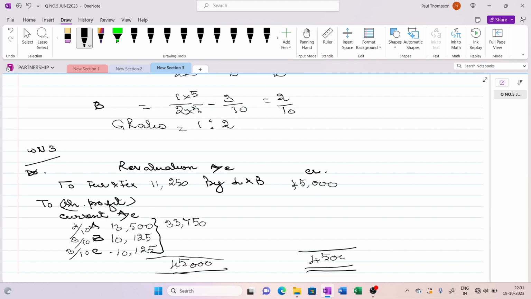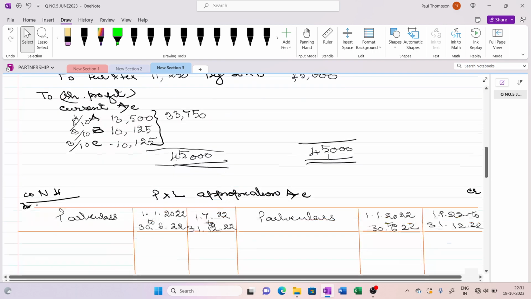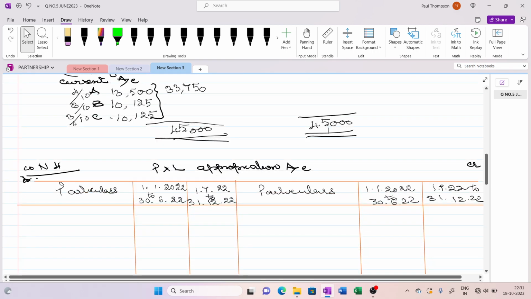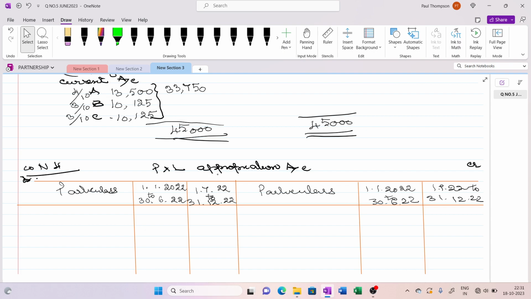45,000. So the revaluation work is also over. Now we have to do one more working note, that is profit and loss appropriation account. Here, because the balances are given after the death of C, we have to bifurcate the period into two halves. The first half up to 30th June 22 and the second half, he died on 30th.